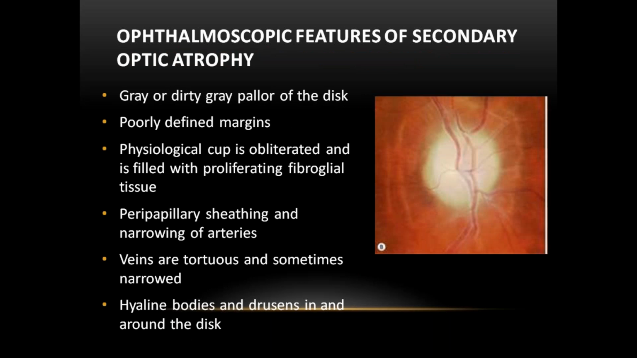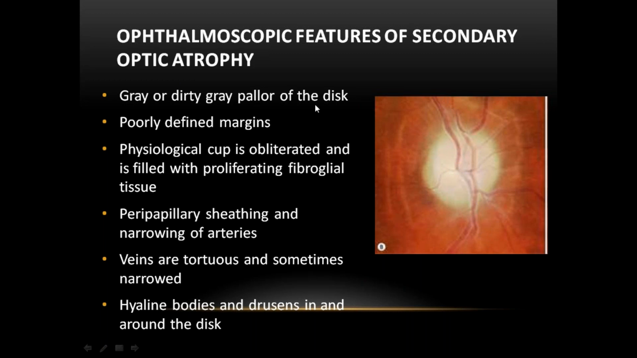Secondary optic atrophy, or post-neuritic optic atrophy: the margins are ill defined. You can see there is excessive gliosis. Because of excessive gliosis, the margins are blurred and you cannot see the physiological cup. And there is sheathing of the vessels. You can see the sheathing of the vessels. That is a feature of post-neuritic optic atrophy.